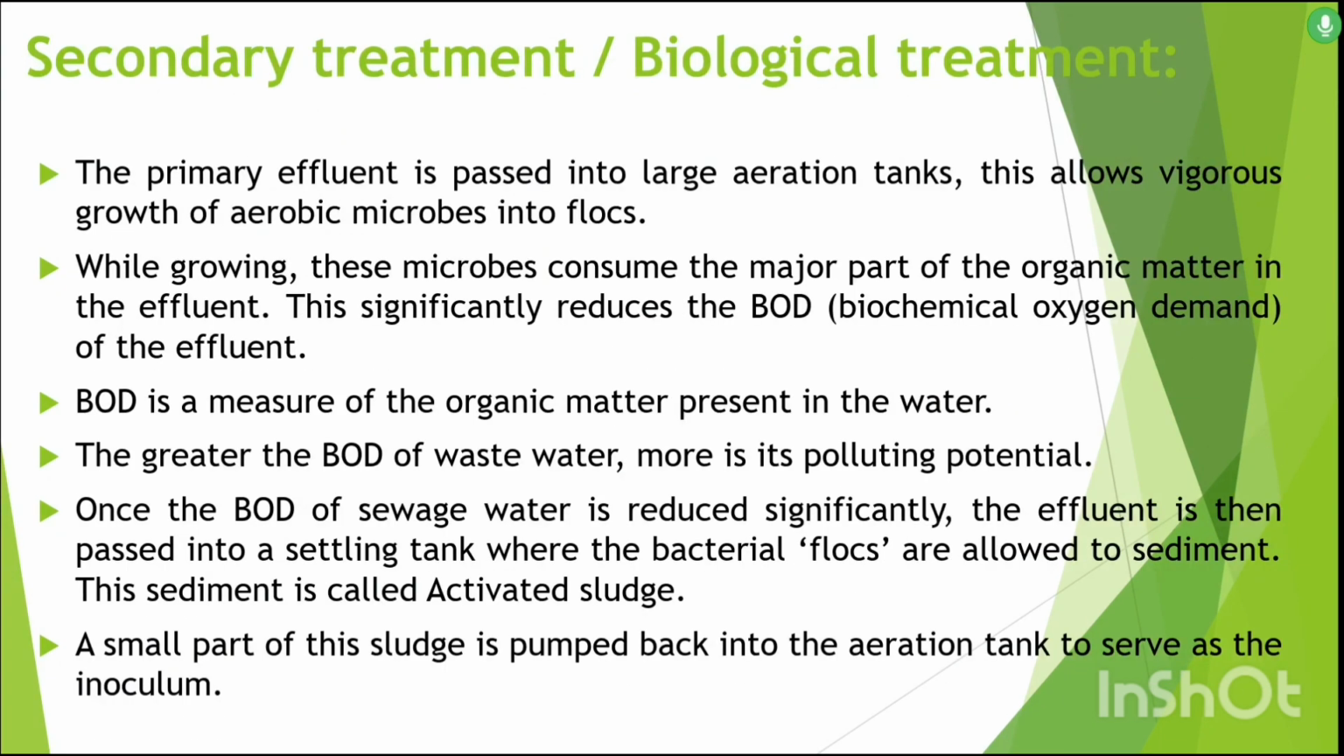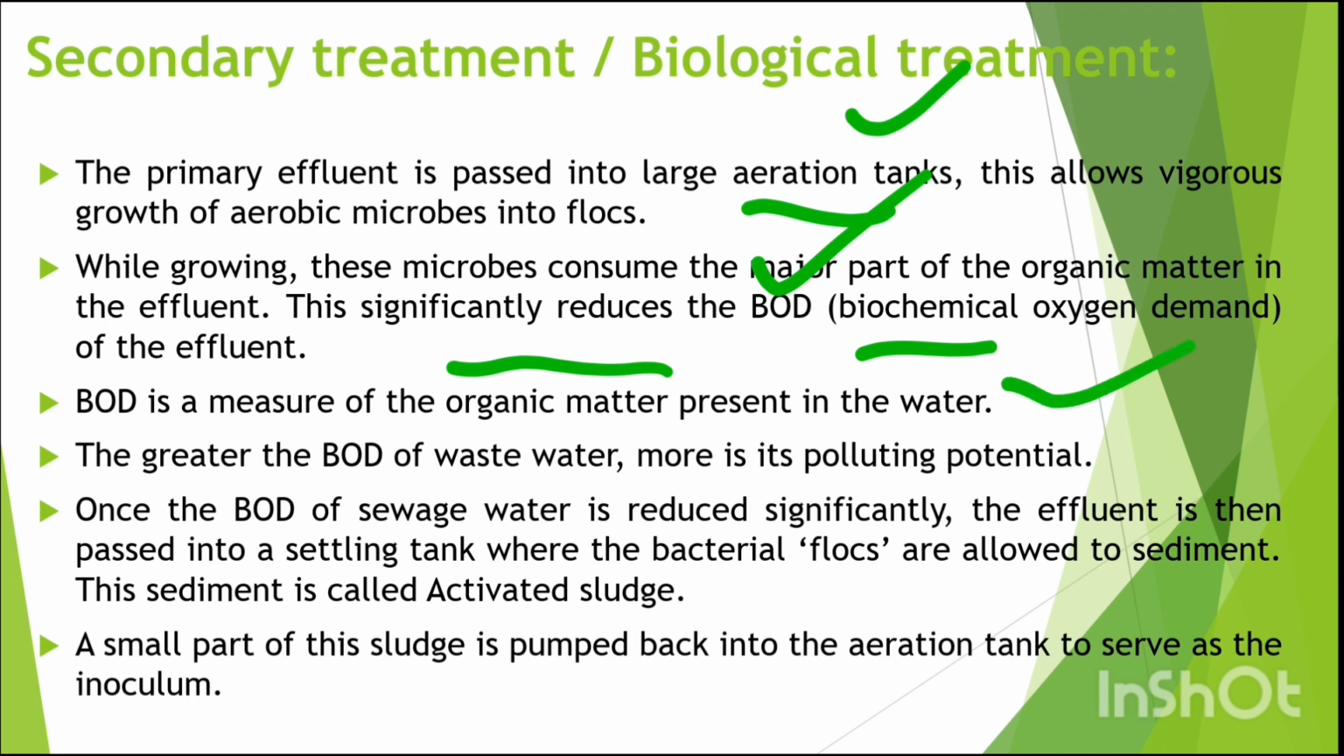Secondary treatment: the primary effluent is passed into large aeration tanks. This allows vigorous growth of aerobic microbes into flocs. While growing, these microbes consume a major part of the organic matter in the effluent. This significantly reduces the BOD, or biochemical oxygen demand. BOD is a measure of organic matter present in water. The greater the BOD of wastewater, the more its polluting potential.